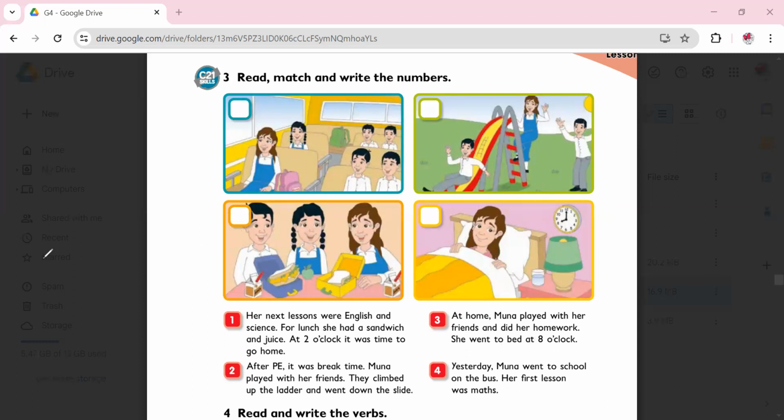Now, in class, what did we do in class? In class, we extracted the past tense verbs. So: where, had, was, had, played, climbed up the ladder, went down the slide, played again, did, went, and here her first lesson was. So all of these are verbs, but in the past tense, madi.